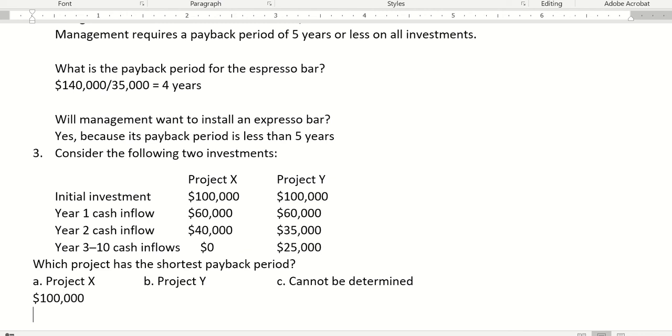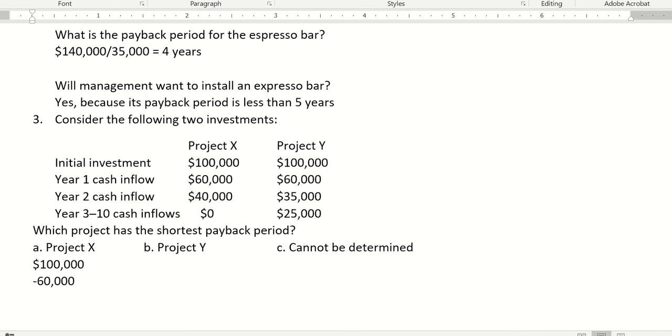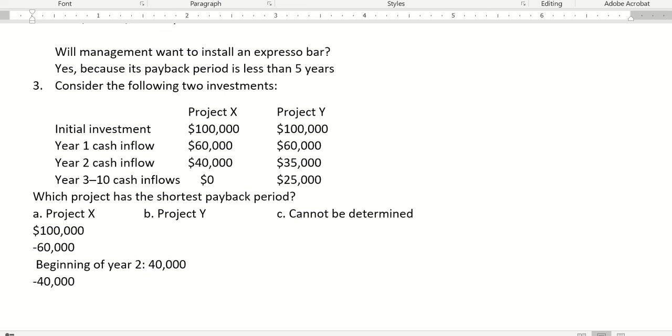In year one, we will deduct 60,000. So it's taken us 1 year and we still need to recover 40,000. At the beginning of year two, we need to recover 40,000 of our investment, and then we'll deduct 40,000 in year two. So we have $0 left to recover of our initial investment.